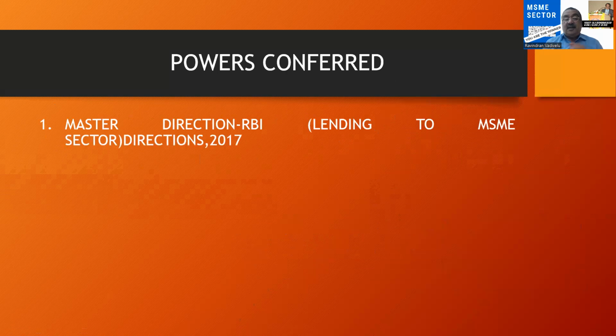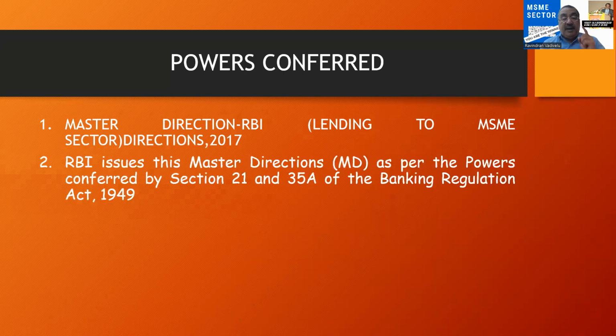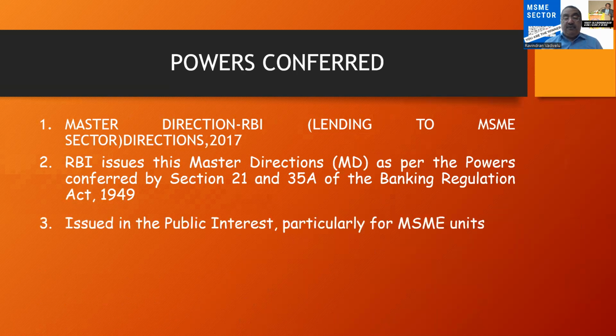And this circular, this master direction, is called the RBI Lending to MSME Sector Direction 2017. Everything is covered here. Please refer to this master direction. That will definitely be useful to your practice. This master direction has been issued by Reserve Bank of India based on the powers conferred by Section 21 and Section 35 of the Banking Regulation Act of 1949.